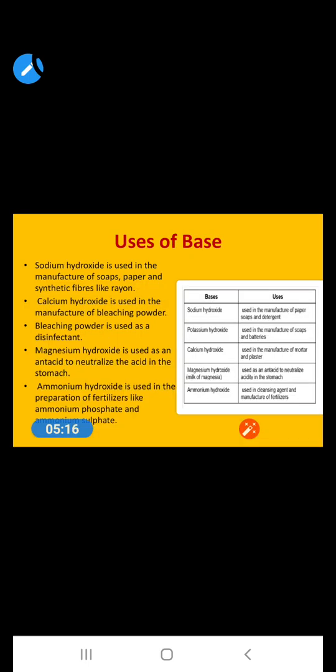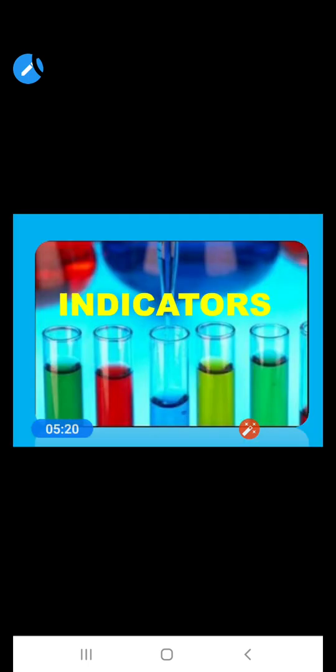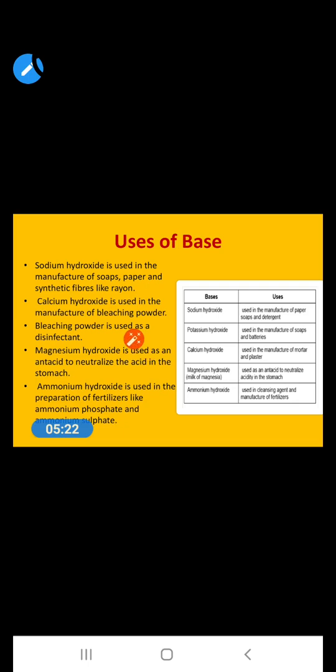Now we will discuss the uses of bases. Sodium hydroxide is used in the manufacturing of soap, paper and synthetic fibers like rayon. Calcium hydroxide is used in the manufacturing of bleaching powder, and bleaching powder is used as a disinfectant.